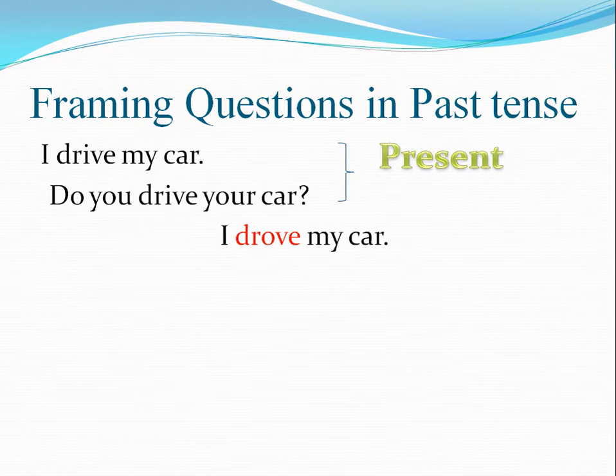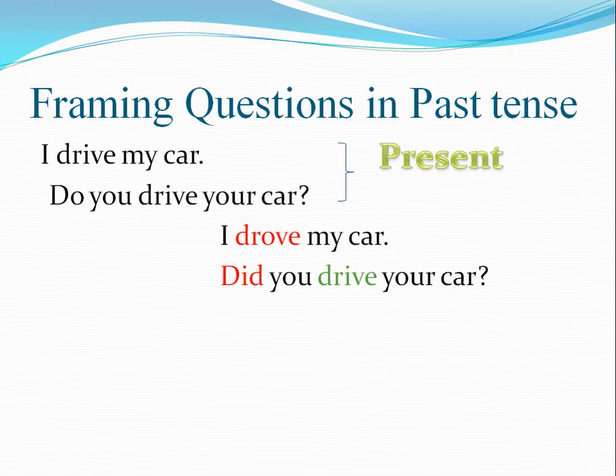So if the sentence is like this, I drove my car. Drove is the second form of drive. Then the question will become the same as do you drive your car. Instead of do, we'll be using did. Did you drive your car?